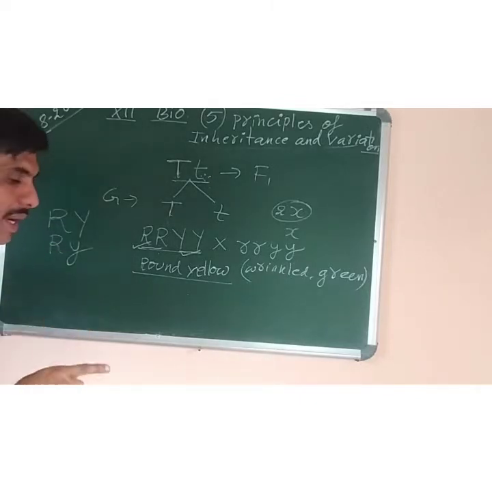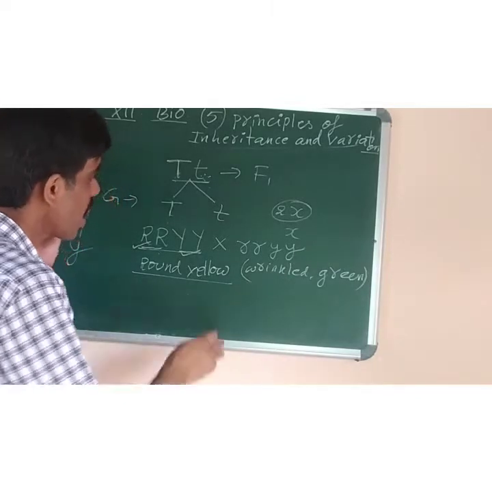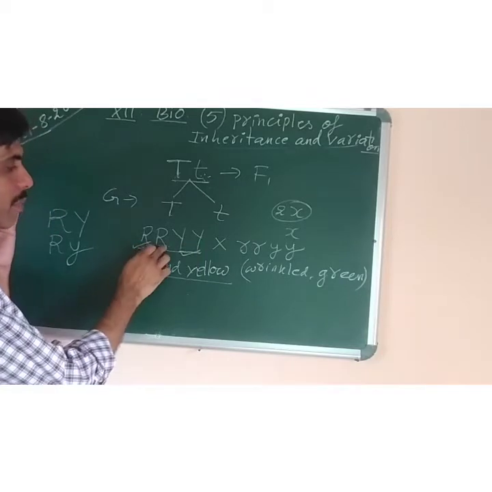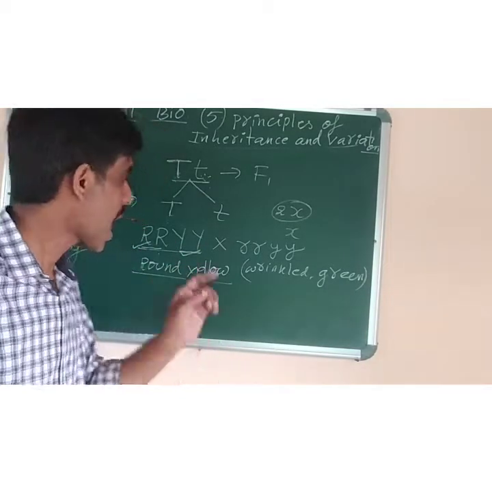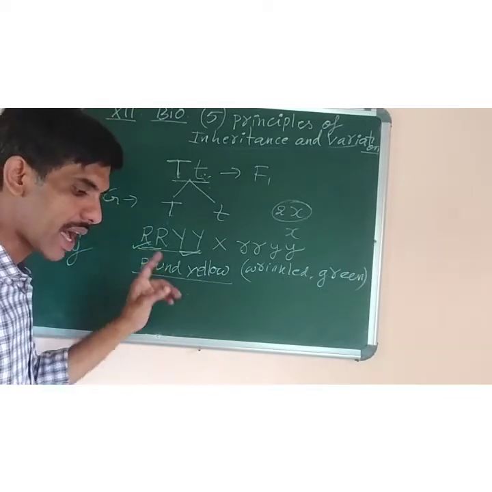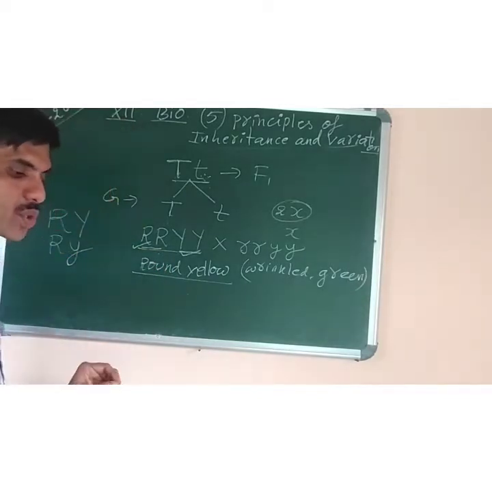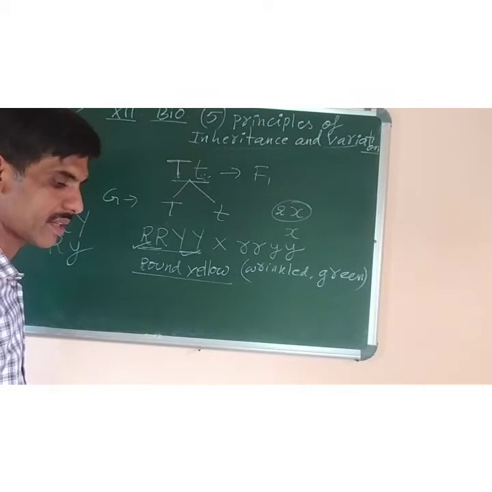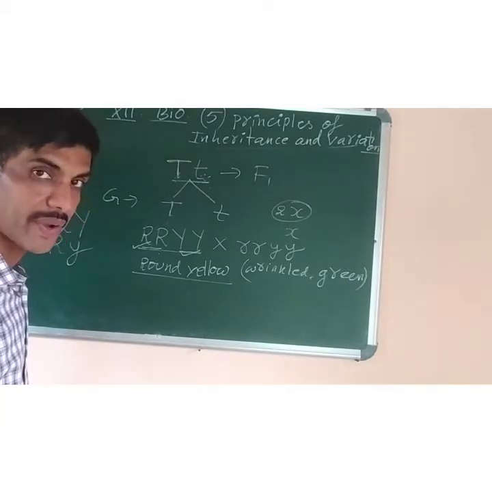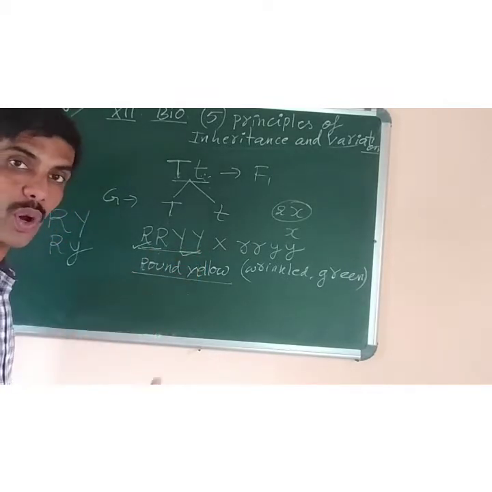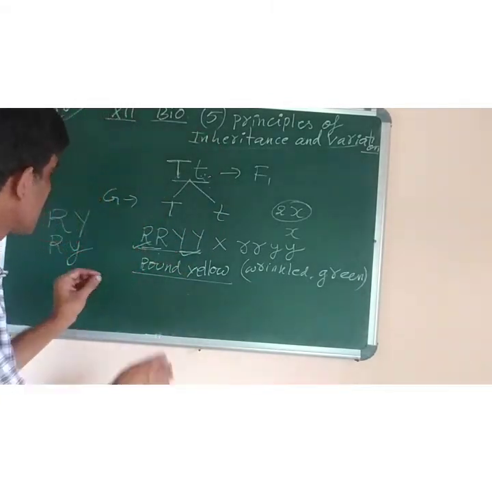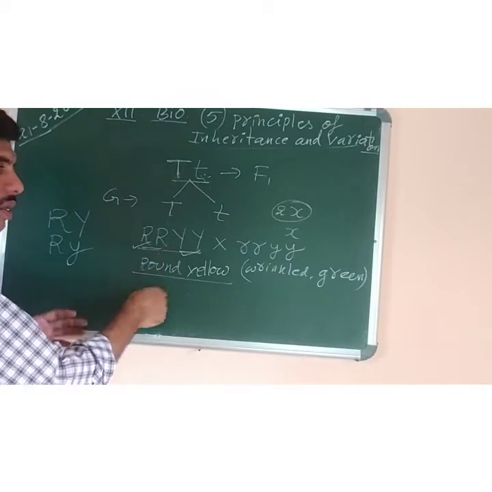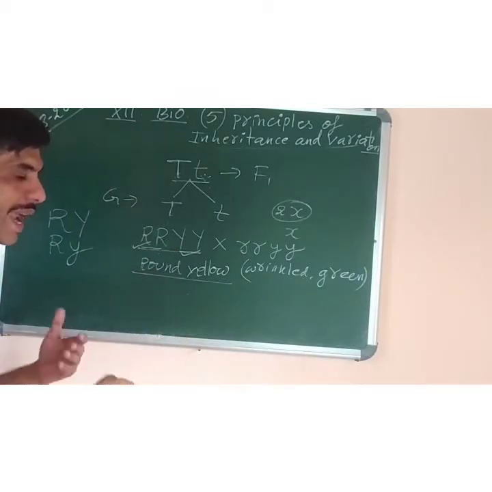So law of independent assortment states that when two pairs of independent alleles are brought together in the F1 hybrid, they show independent dominant effect. Means both of them are showing their own dominant power. And in the formation of gametes, they will separate or choose randomly.